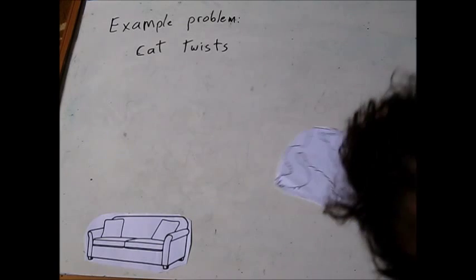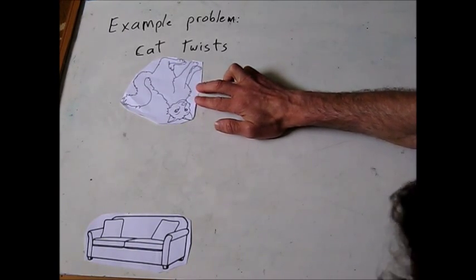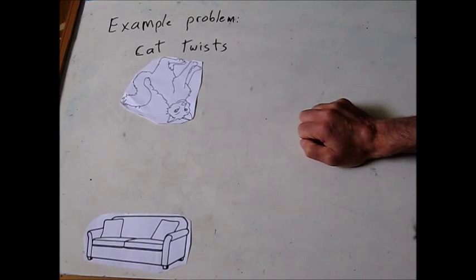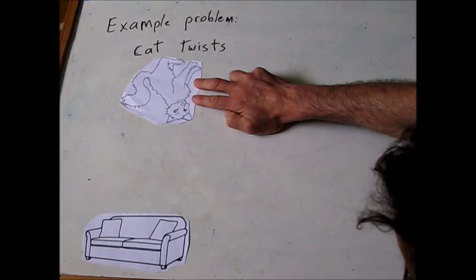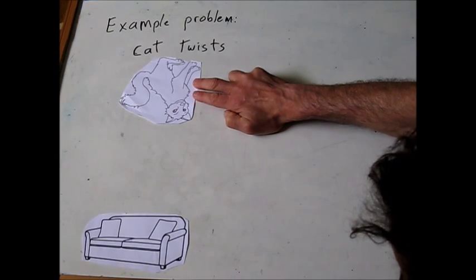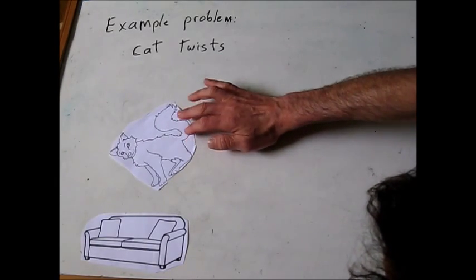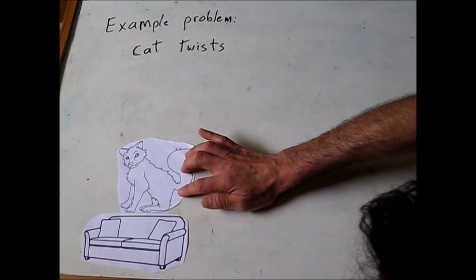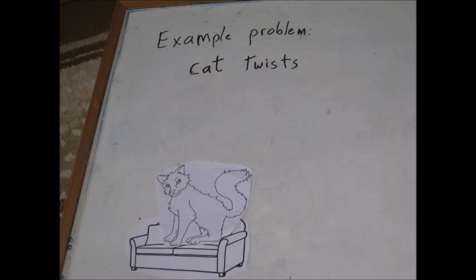Say a cat falls off of something and at the top of the cat's fall, that's now, it's upside down and it has no angular momentum. There's no external torques acting on the cat when it's in the air, so its angular momentum has to stay zero while it's falling. But somehow, the cat manages to twist itself around and land on its feet. So, isn't the cat violating conservation of angular momentum? Because in order to twist it, it must have angular momentum, right?